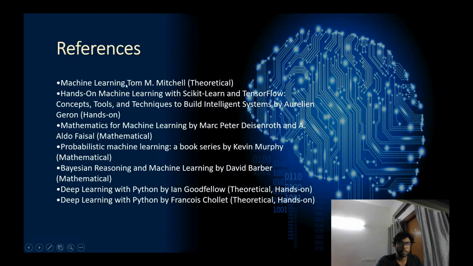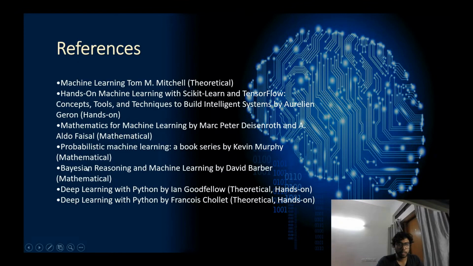So this is Machine Learning by Tom Mitchell. This is a very theoretical and very basic book. So this will help you understand the concepts. And then there will be Hands-On Machine Learning. This book is more oriented towards programming and doing hands-on practice of using those algorithms that you have learned.